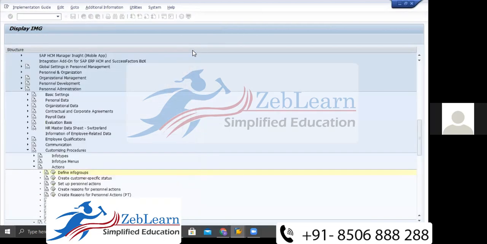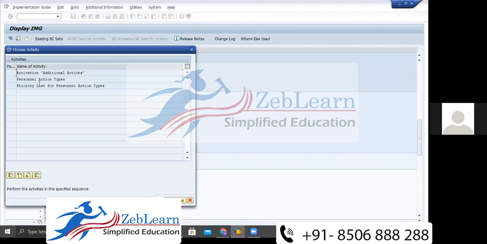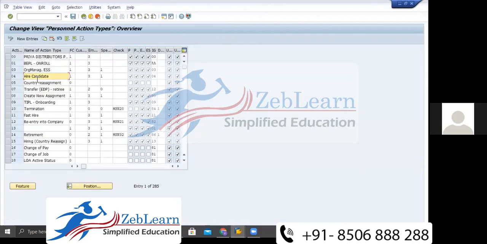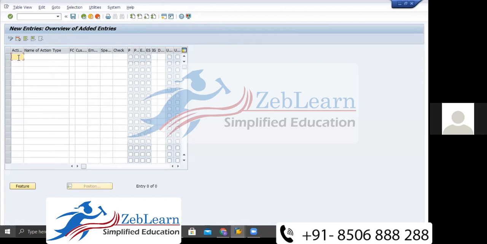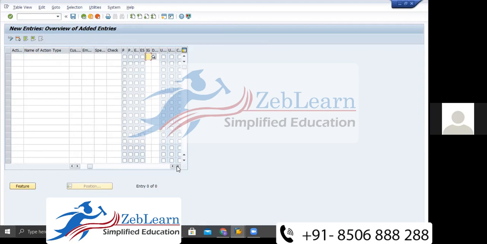Then cross. Then you need to set up personnel action. Then personnel action type. Here you define with a new entry, and give another action, any two-character code you can select. Then the name, the same name you have given in the user info group. Then FS will be 01, employment status 3. You need to take person area, process area, employee group, employee subgroup, IG, and info group modifier, whatever you have defined. Like I have defined MQ, so I need to give that here. Of the last columns, three are given here, but you need to select only two.